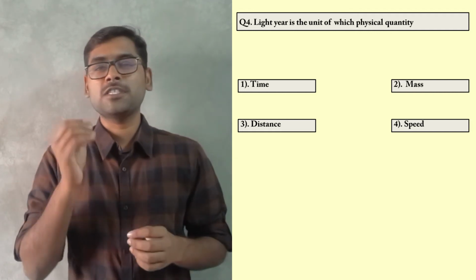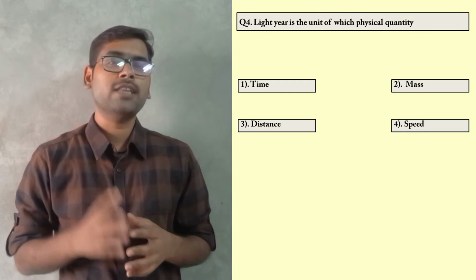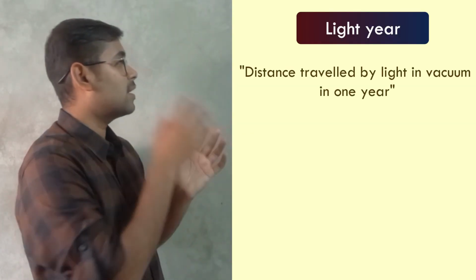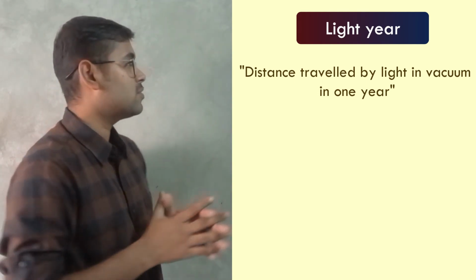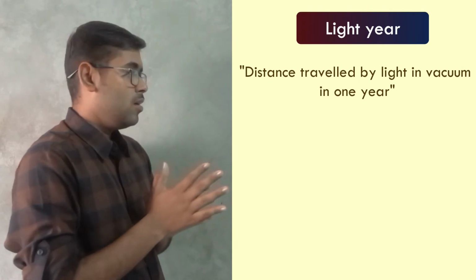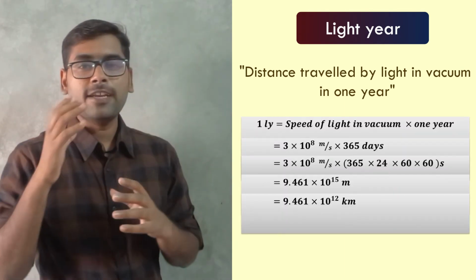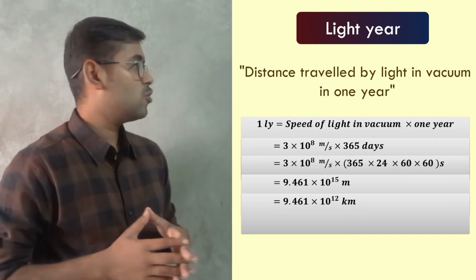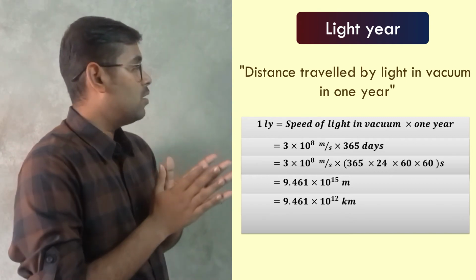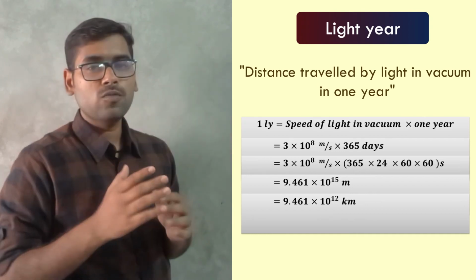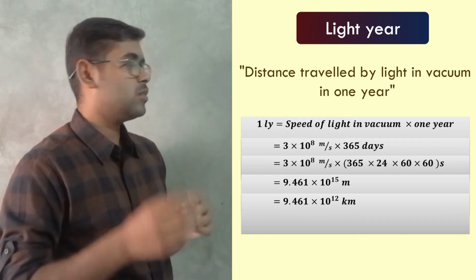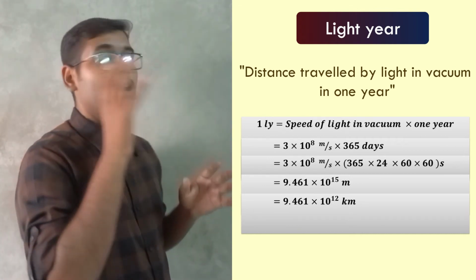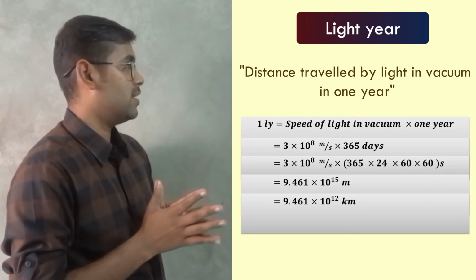Now to know which is the physical quantity whose unit is light year, let us look at the definition of 1 light year. Guys, 1 light year is defined as the distance that light travels in vacuum in 1 year. So 1 light year is equal to speed of light in vacuum into 1 year, which is equal to 365 days. And we know that speed of light in vacuum is roughly equal to 3 into 10 raised to 8 meter per second. Now if you multiply this value with 365 days, you will get roughly how much of a distance is equal to 1 light year.